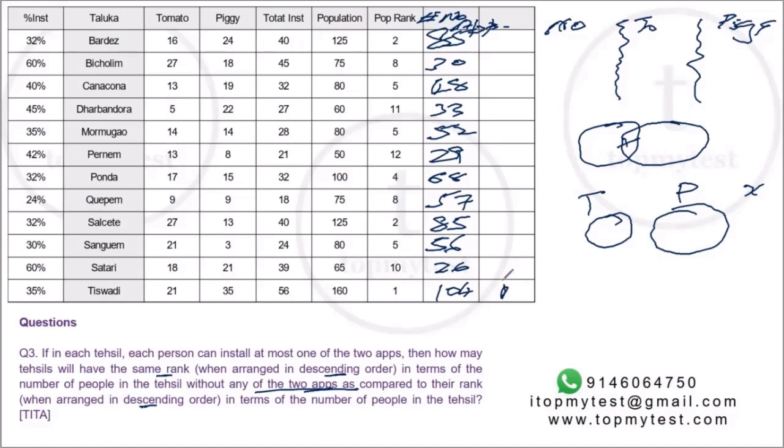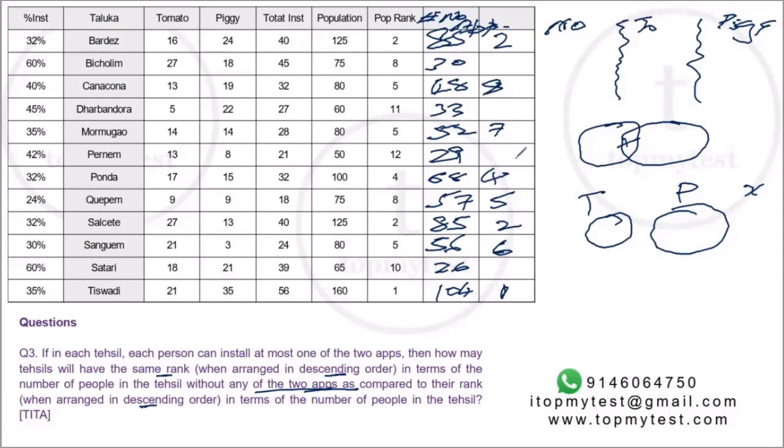So first, again, there are two second places, 85 and 85. Third after 85 would be 68. No, there's no third position. This person will be fourth, right? Fifth will be after 68. This will be fifth. Sixth will be 56. Seventh will be 52. Eighth will be after 52. There'll be 48.